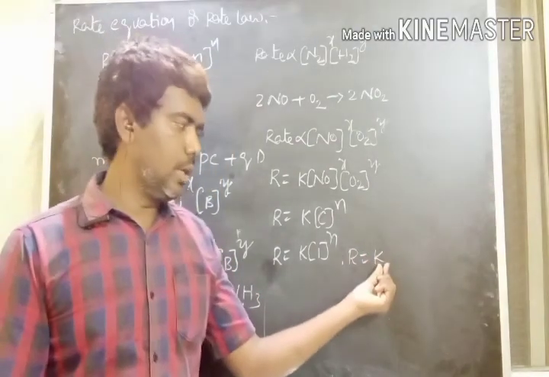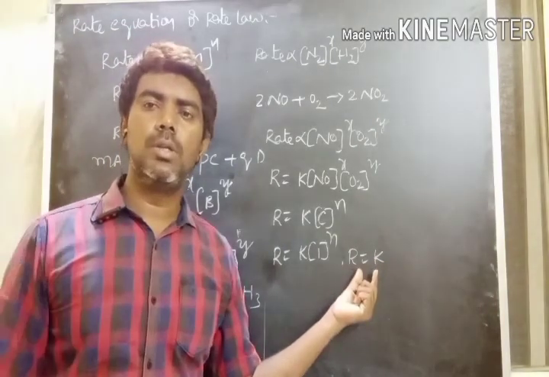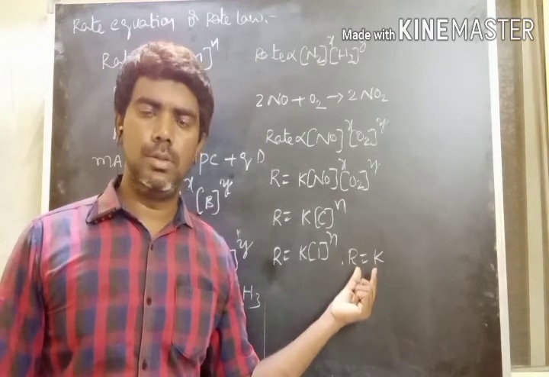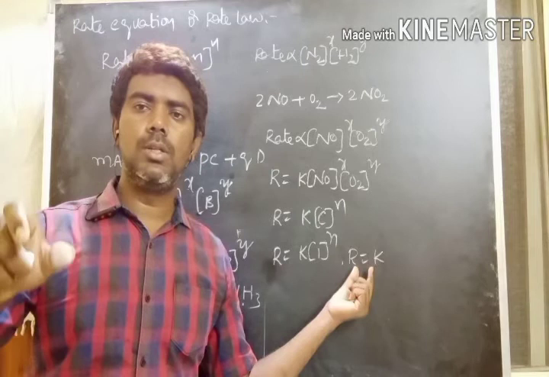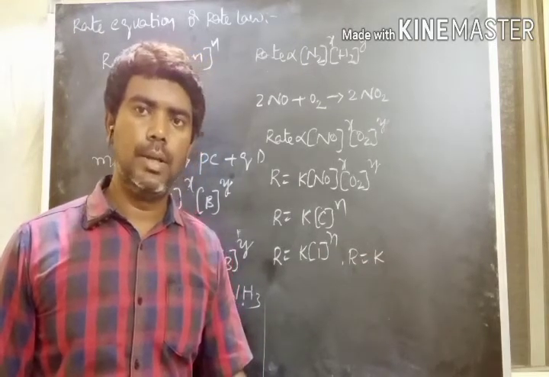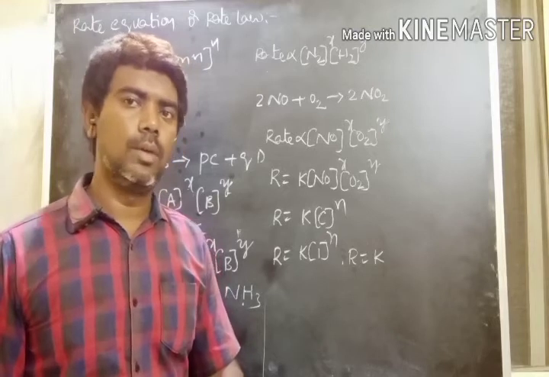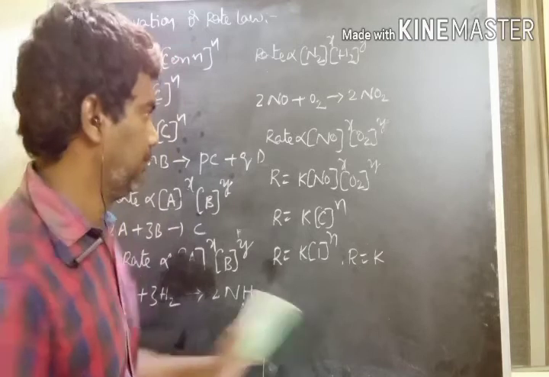Then what is the definition of K? K is defined as the rate per unit concentrations of reacting species. The rate per unit concentrations of reacting species is called the rate constant K. Okay. Then what about the units of rate constant K?